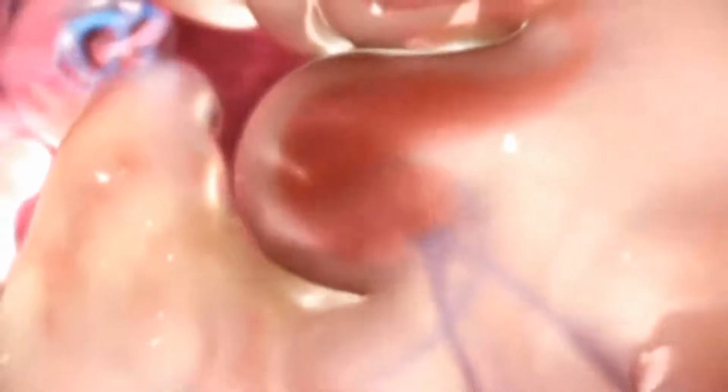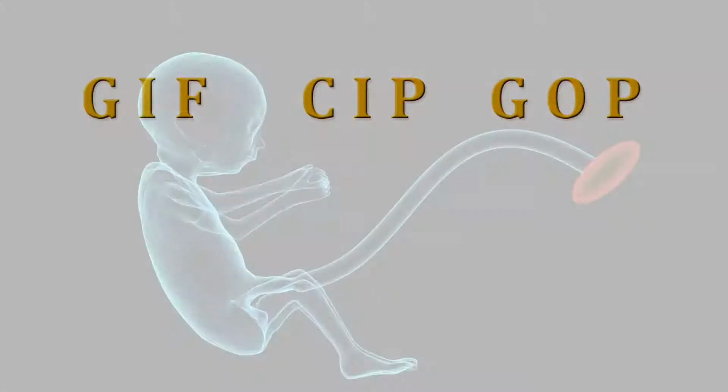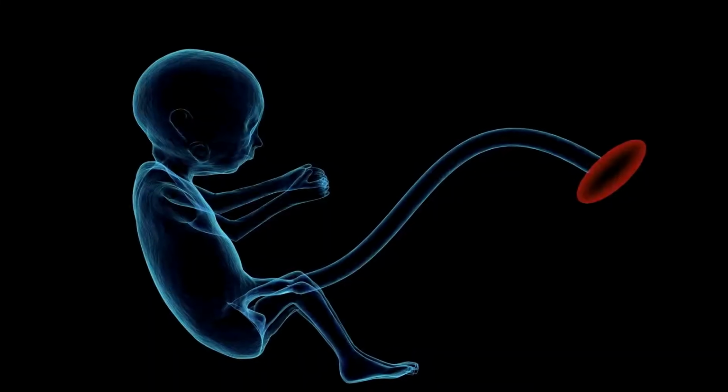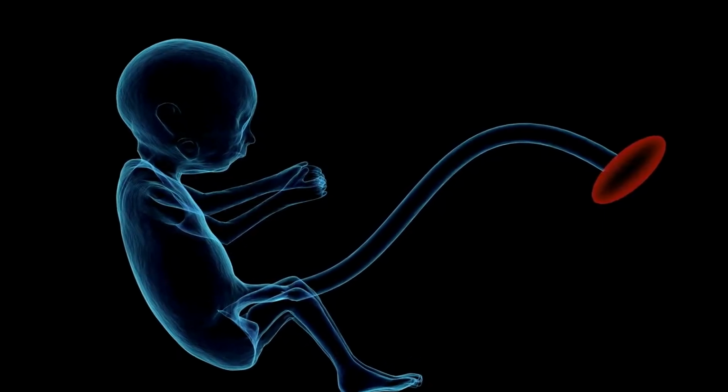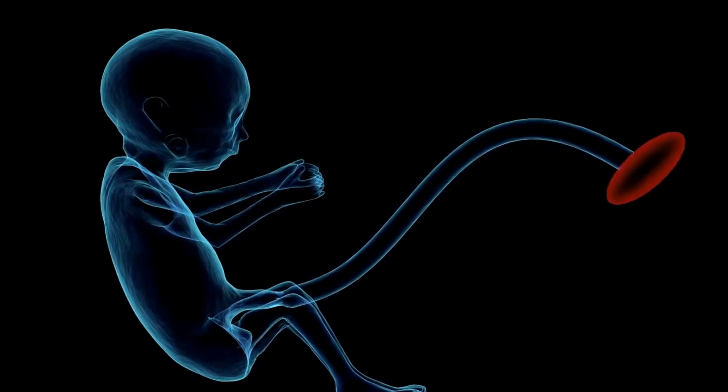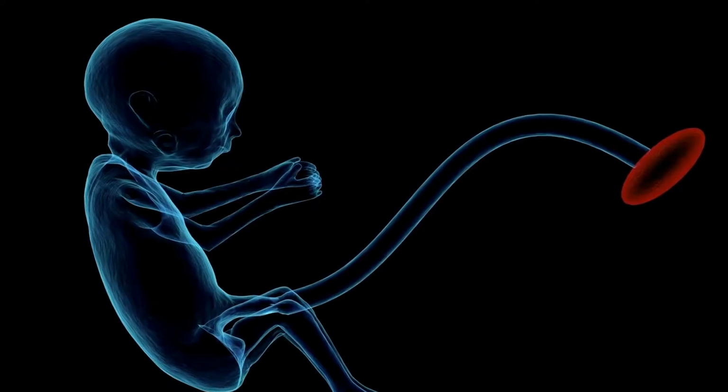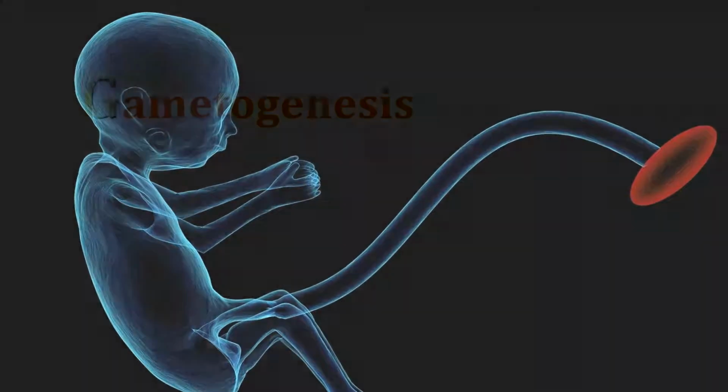Let me give you a small piece of information about reproduction. In mnemonics I'm going to provide here GIF SIP GO. It might be a new thing for you. Just this kind of information will give you a proper idea about all the events involved in reproduction. First, what is G?